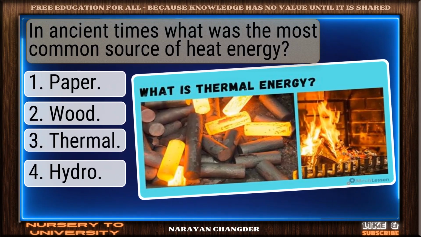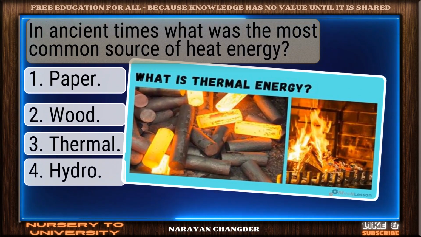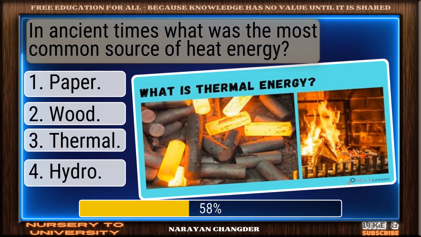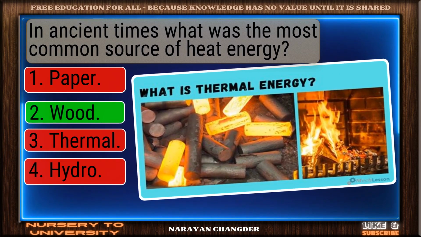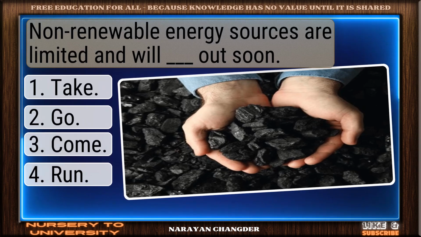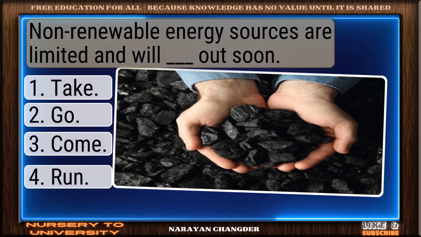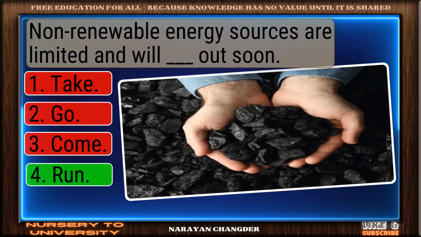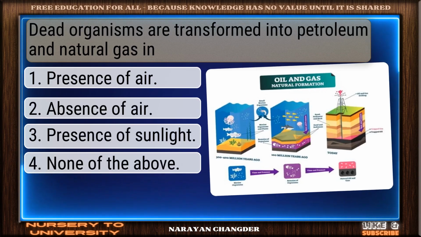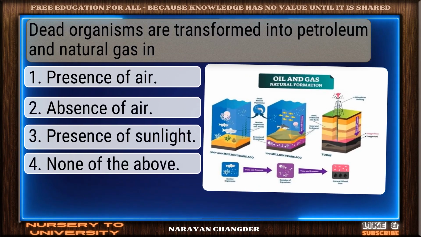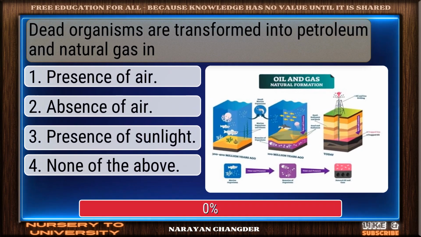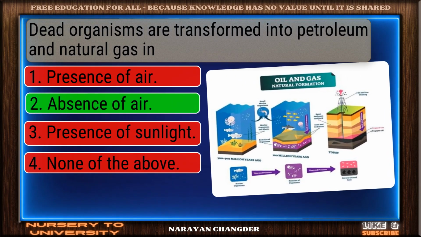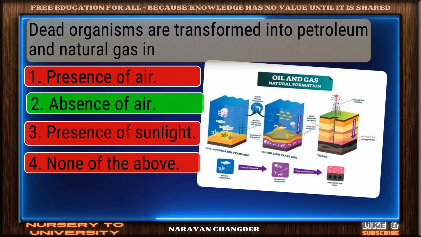In ancient times, what was the most common source of heat energy? Great job. Wood is accurate. Non-renewable energy sources are limited and will Dash out soon. Strong choice. Run is right. Dead organisms are transformed into petroleum and natural gas in. Well reasoned. Absence of air is correct.